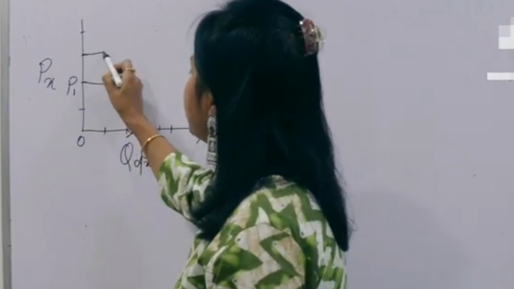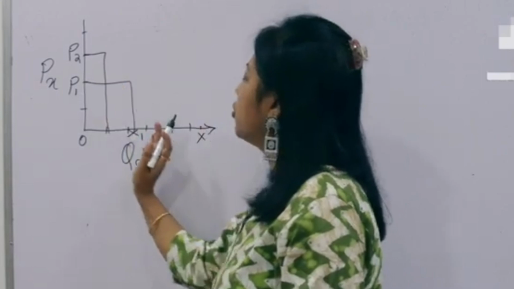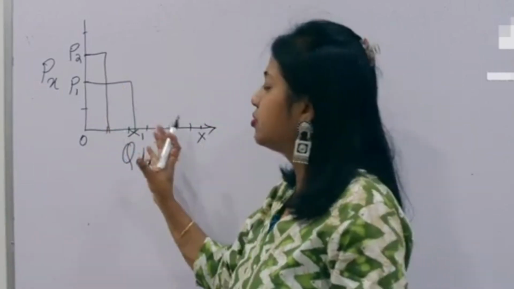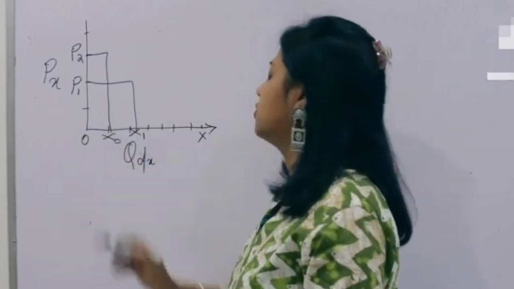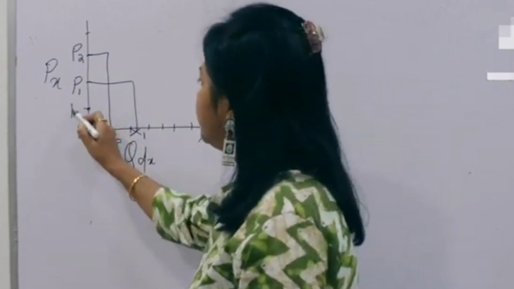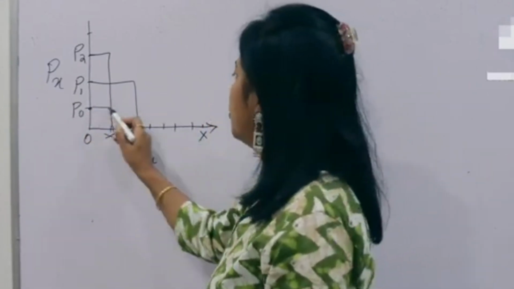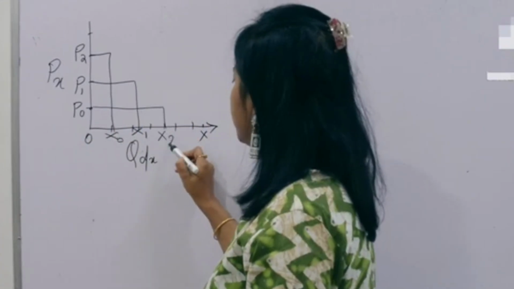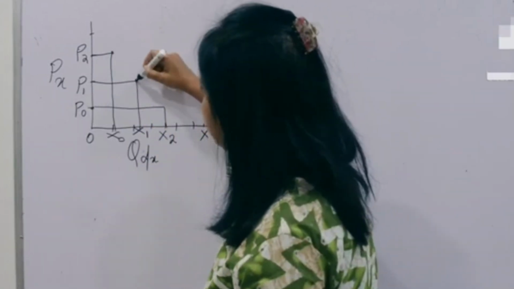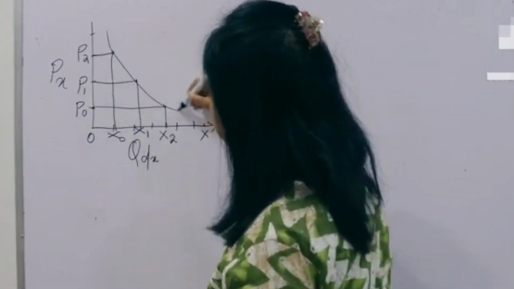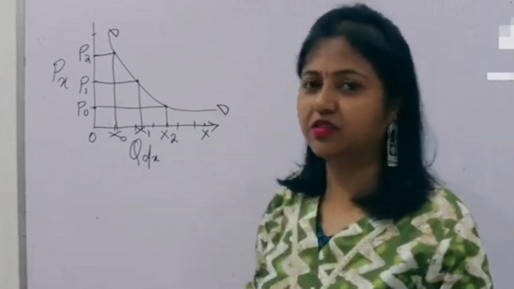As the price increases from OP1 to OP2, the consumer will not buy more. He will contract his demand, he will not demand so much, he will reduce his demand to OX0. And if the price falls to OP0, he will expand his demand from OX1 to OX2. Now you can see that if you just connect these points, you will get a curve DD, and this is called the demand curve. We have seen this in the last video.